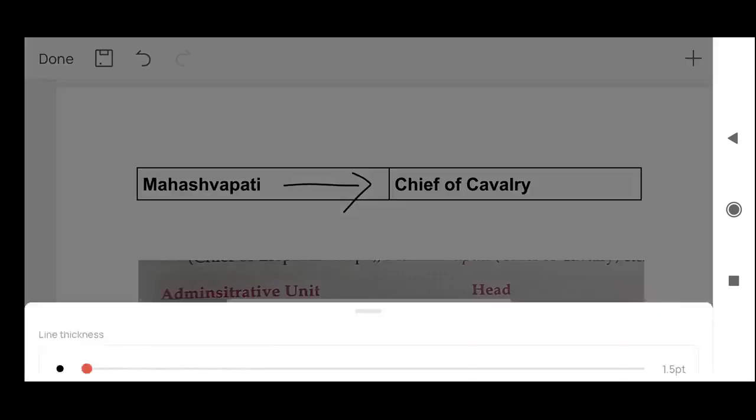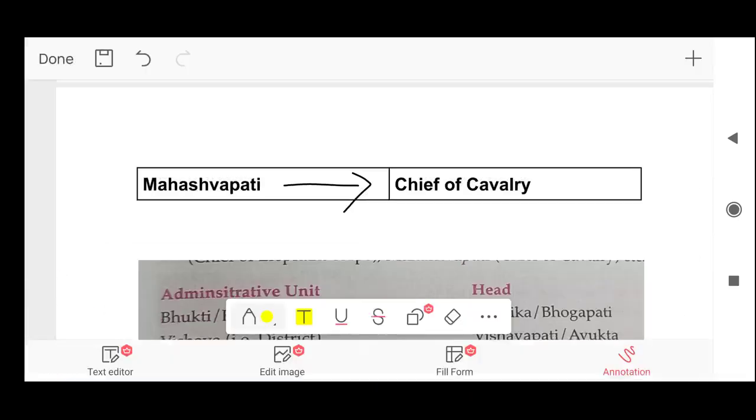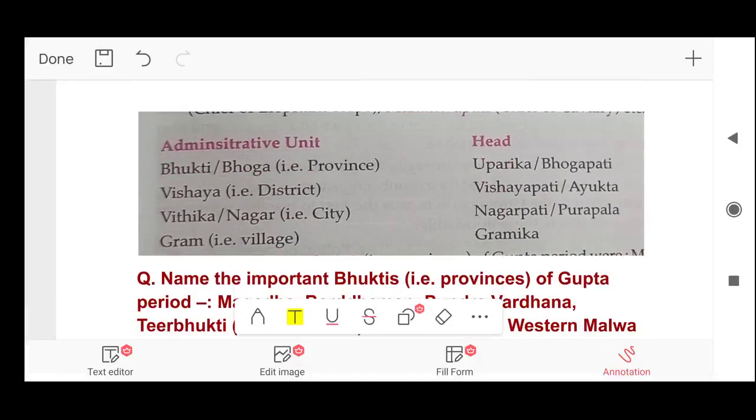Now we'll read about administrative units of the Gupta period and their heads. First one, Bhukti, also known as Bhoga. It means province. So Bhukti and Bhoga head was called Uparika or Bhogpati. It's easy to remember, like the administrative unit Bhoga, so its head was Bhogpati.